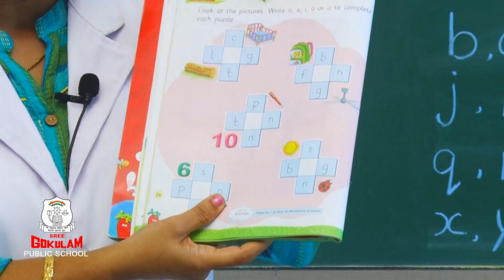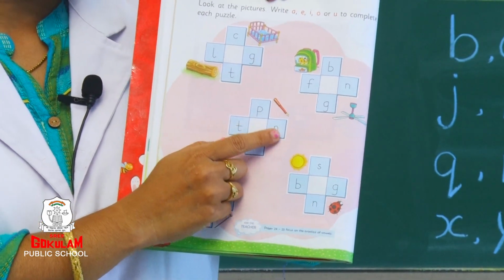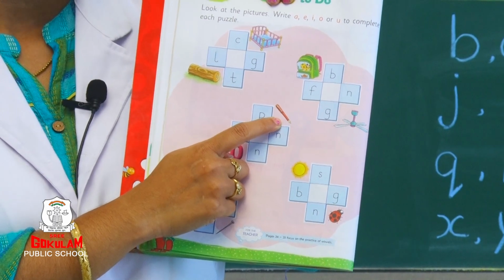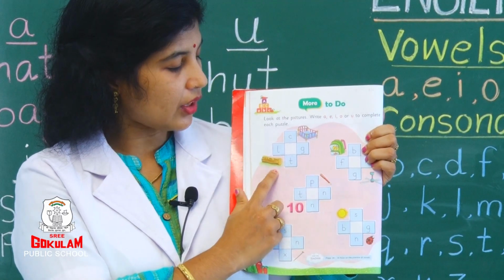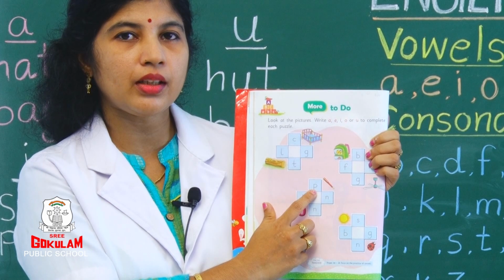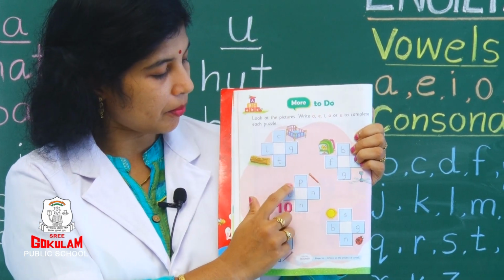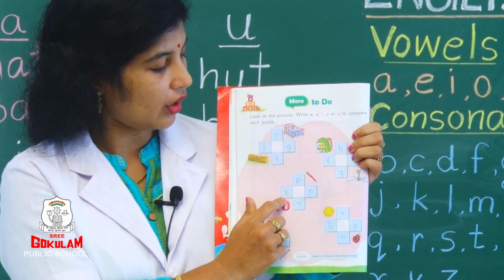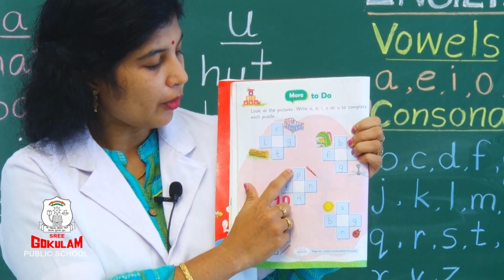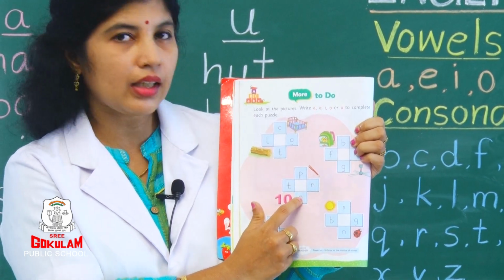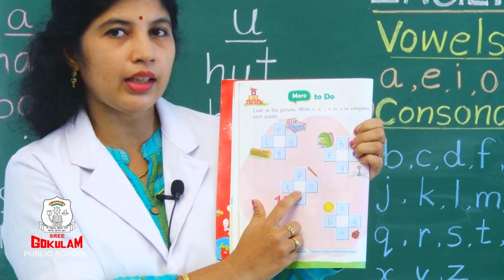A. Now see the next picture. What is this? Pen. Right? Which sound is coming for pen? P. So where is P? Where is P? Can you see? Yes, here it is. So P, E, N. Pen. What you should write here?